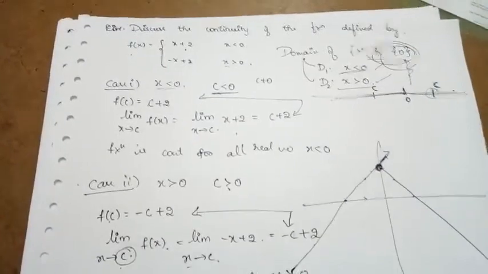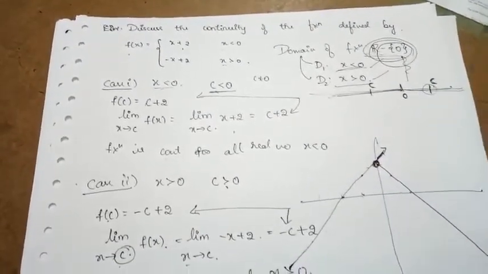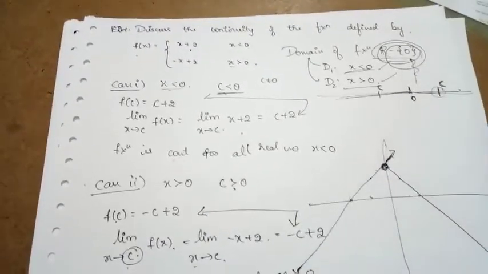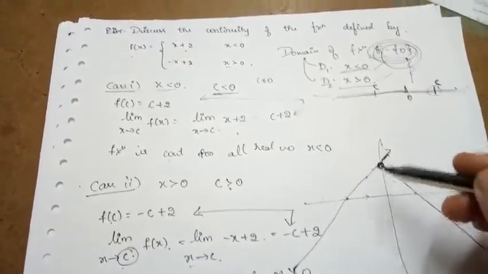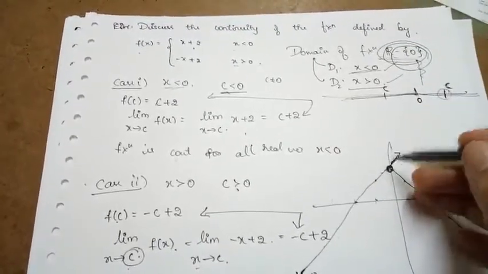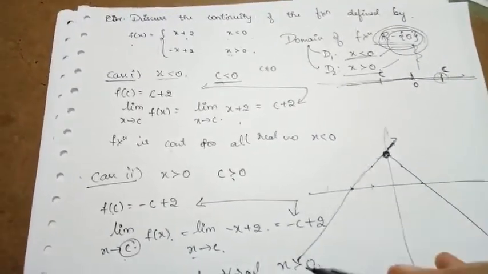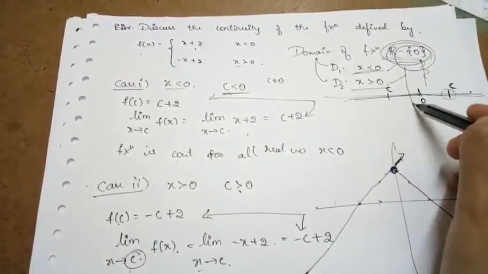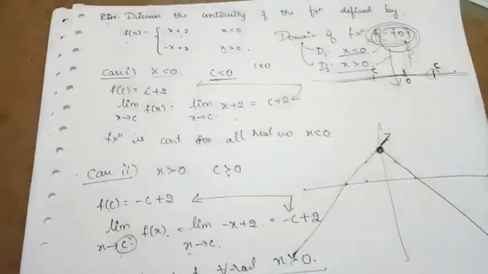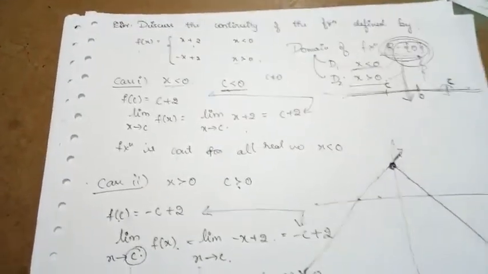Clearly that point is not in the domain. So we are lifting the pen here at one point which is not at all defined in the domain. Since that point is not defined in the domain, we can't say that the graph is not continuous just because we are lifting the pen here. We can't say like that. But at all those points which are defined in the domain, the function is continuous. So the function is continuous for the points which are defined in the domain.